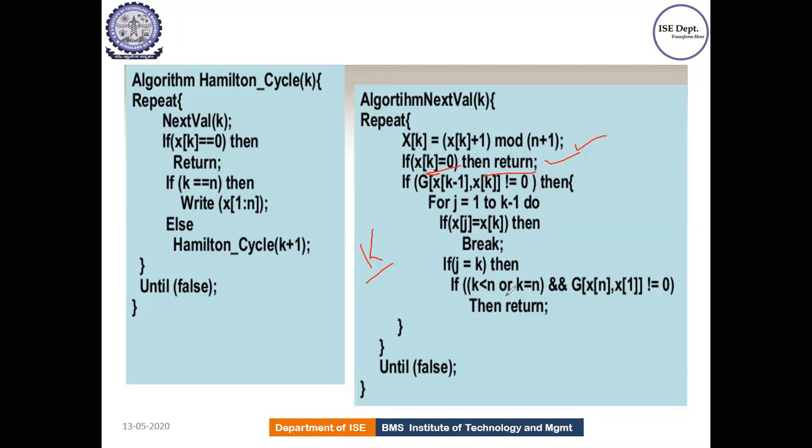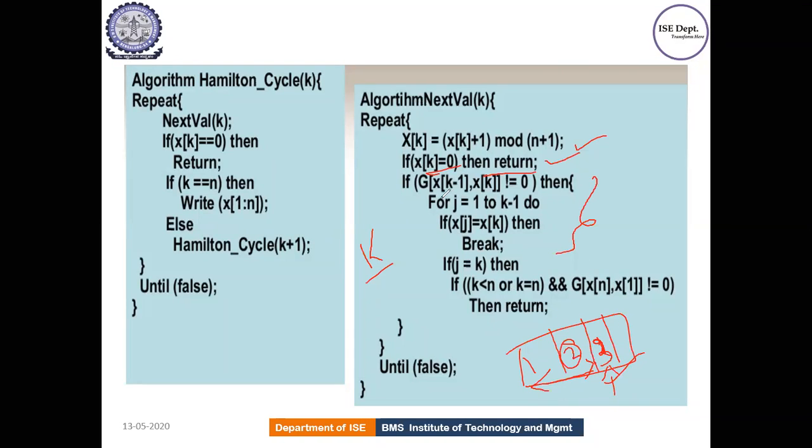Fine. So the next if loop, what we are doing over here is checking whether the vertex is already existing or not. For example, if we have written 1, 2, at the next position in the array we want to write the next vertex, correct? Can I write 1? No, it's not possible because it is already existing. Can I write 2? No, because it is already existing. Can I write 3? No, it is not existing, so that can be selected as an option. This condition is represented with this if loop.